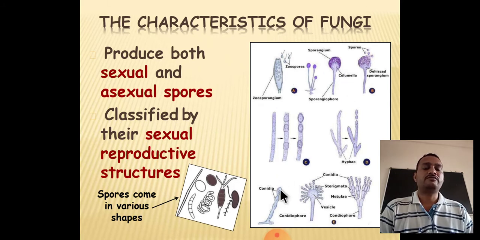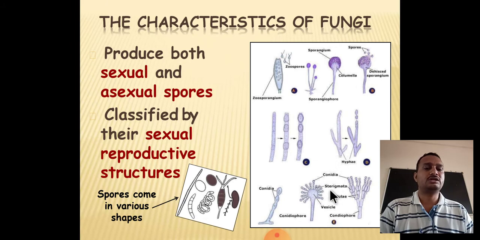This photograph shows different types of sexual reproductive mechanisms, and how the spores are liberated, like zoospores. You can see here the complete structure of a sporangium. This sporangium contains different types of spores. These spores are released into the environment under favorable conditions. Under favorable conditions, these spores again germinate to form a new filament and a new fungus.